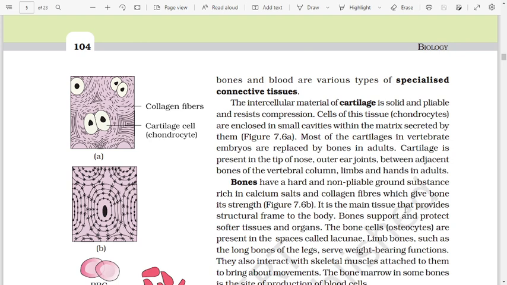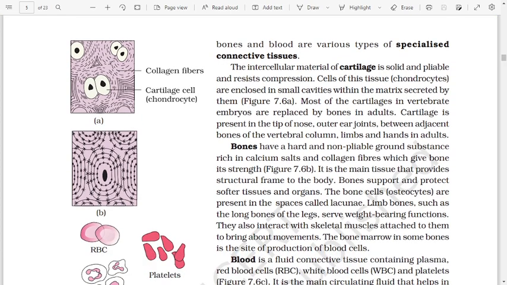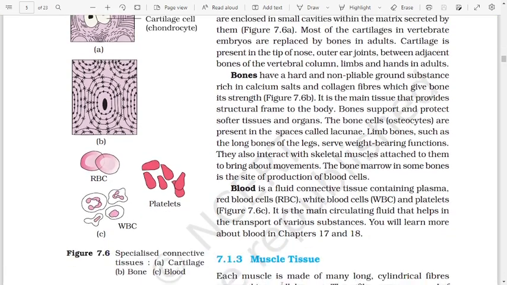It is the main tissue that provides structural frame to the body. Bones support and protect soft tissues and organs. The bone cells, osteocytes, are present in the spaces called lacunae. Limb bones, such as the long bones of the legs, serve weight-bearing functions. They also interact with skeletal muscle attached to them to bring about movements. The bone marrow in some bones is the site of production of blood cells.